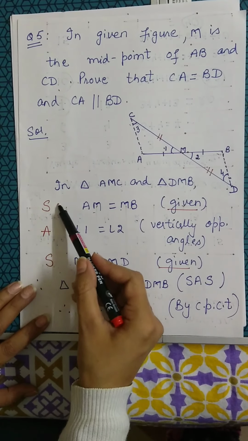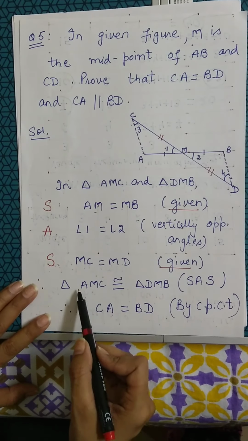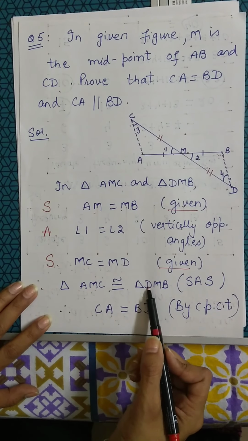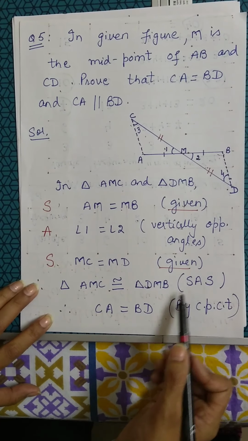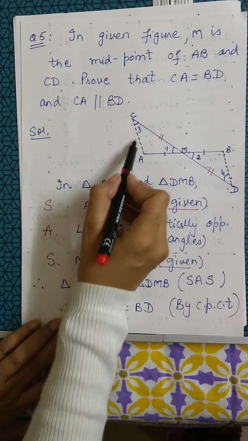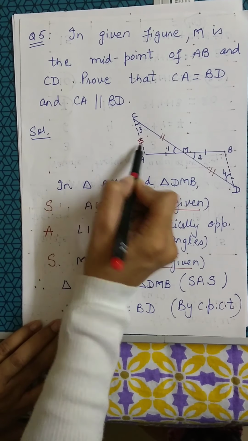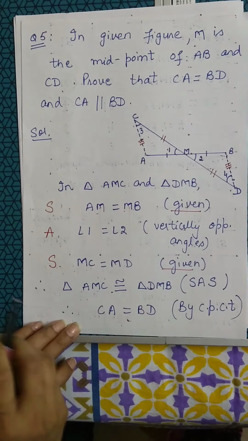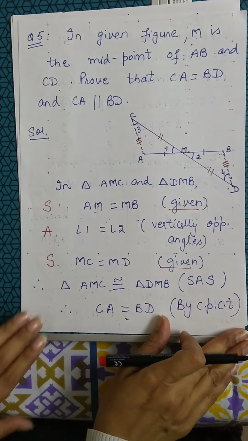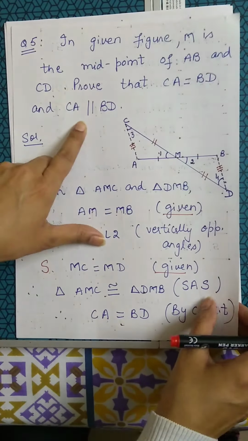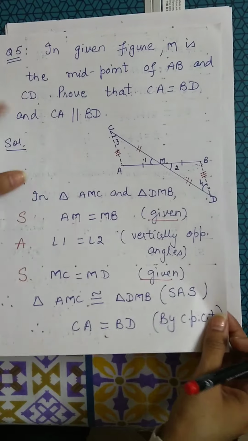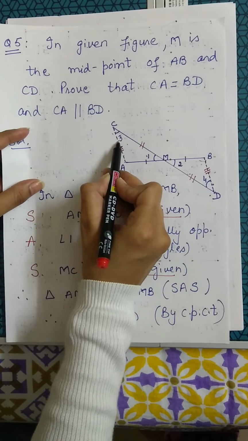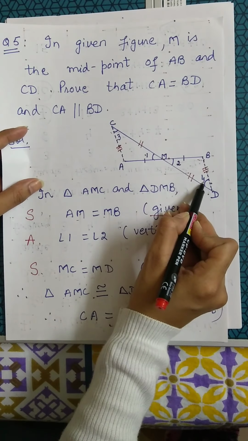So I can say by SAS congruency rule, triangle AMC is congruent to triangle DMB. And by CPCT, I can say side CA is equal to side BD. Okay, first part is done. We need to prove CA is parallel to BD. By CPCT I can say angle 3 is equal to angle 4.